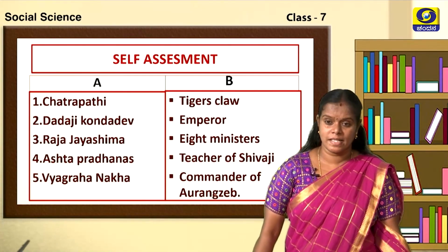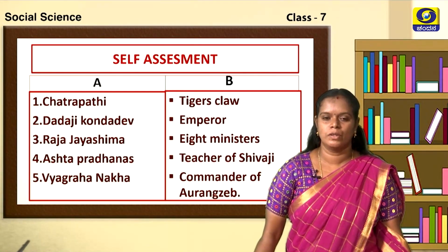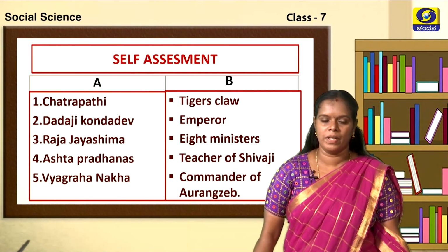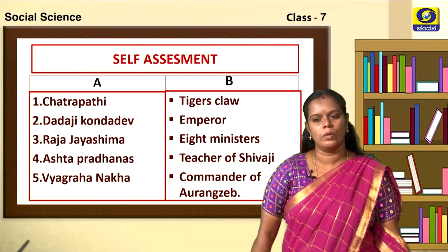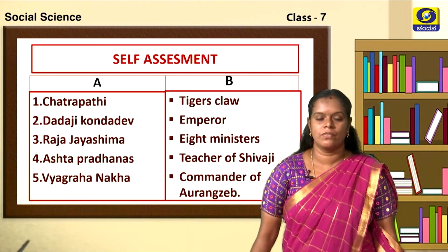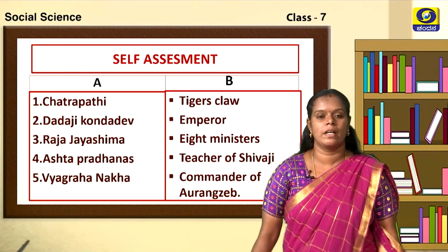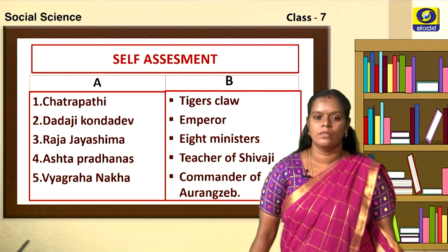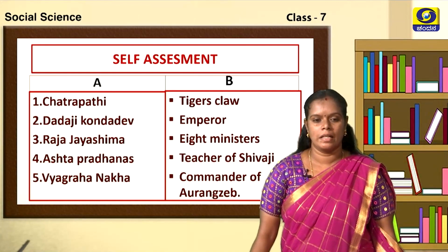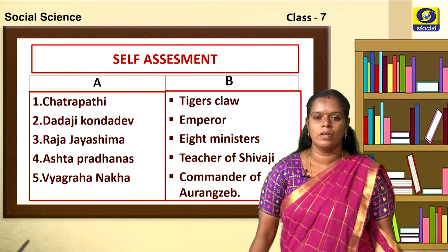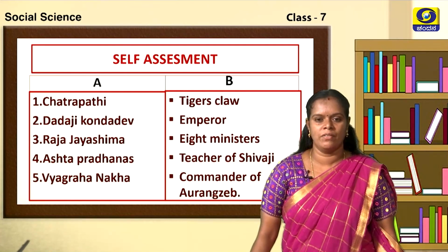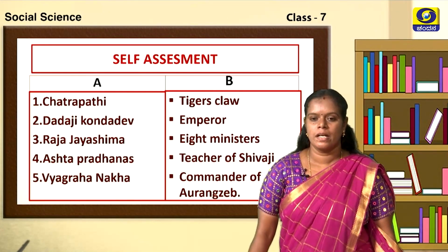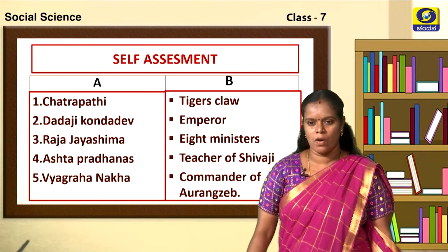Now, it is a time for self-assessment, children. I have two columns on the screen. You have to match the column A with column B. First, let me read out the words for you and later on you can match it. The first one is Chhatrapati, the second one is Dadaji Kondadev, the third one is Raja Jayasimha, the fourth one Ashtapradhanas and the fifth one is Vyagranaka. And look at the B part, children. In the part B, we have Tiger's Claw, Emperor, 8 ministers, teacher of Shivaji and the commander of Aurangzeb.